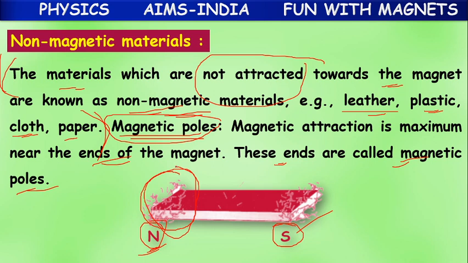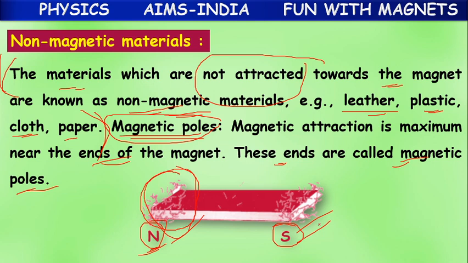Because at the ends of the magnet, maximum attraction power is concentrated. So they get attracted there more compared to other parts of the magnet. Based on direction, those end parts are named N for North Pole and S for South Pole.